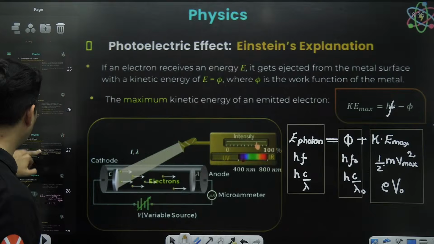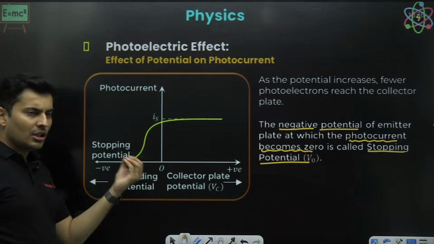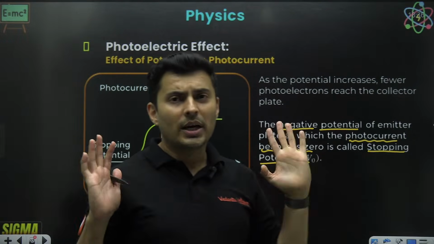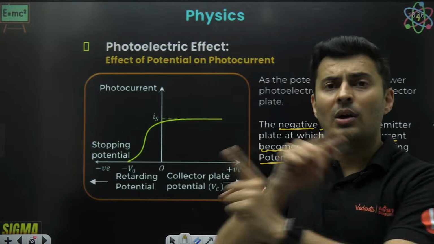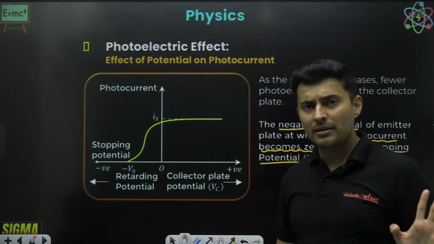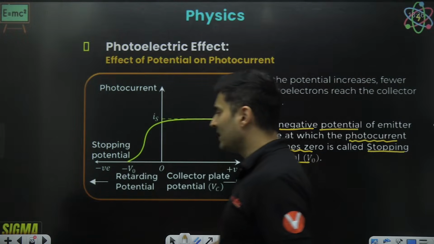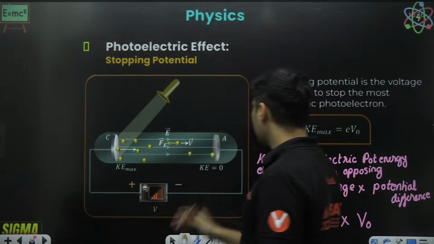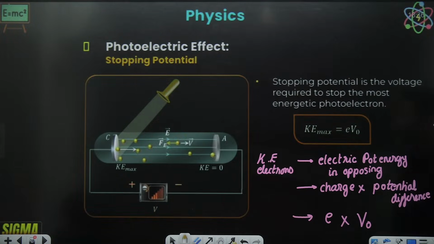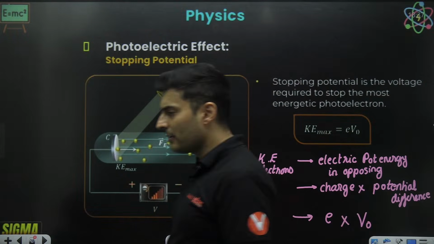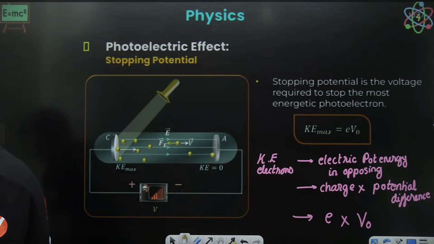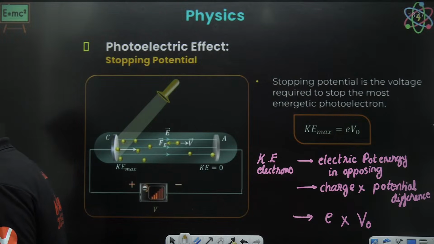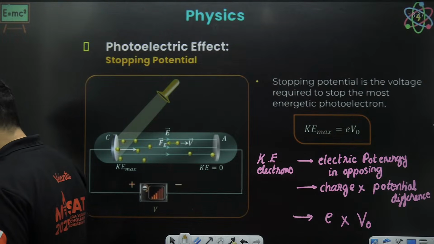Stopping voltage is that voltage for which you will see the photocurrent stops, and that voltage is opposite to the flow of the current. So you're trying to minimize that current and finally make it zero. This is how I measure it. Is that clear, everyone? Perfect. Awesome. Very good.